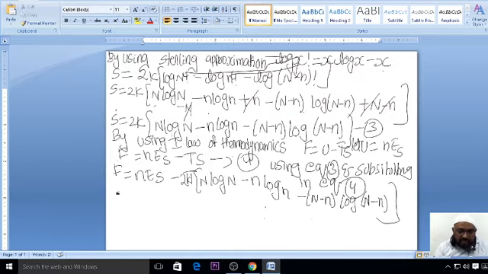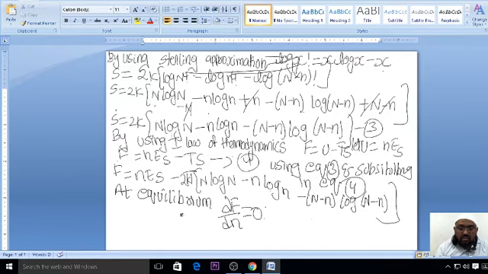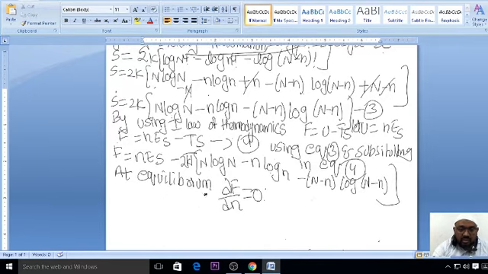So now what we'll do? At equilibrium, we'll write at equilibrium. So what does it say at equilibrium? What is the mathematical expression? ∂F/∂n should be equal to 0 at equilibrium. So what is this ∂F value? Let's make it equation number 5.